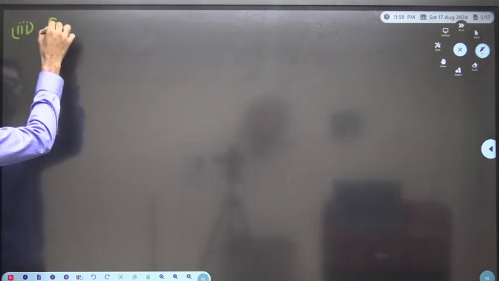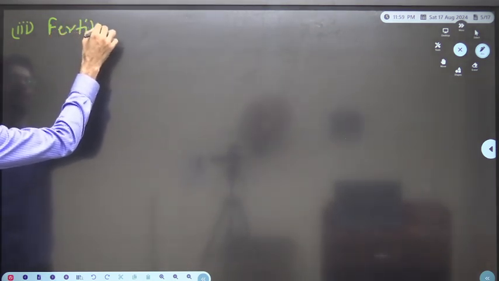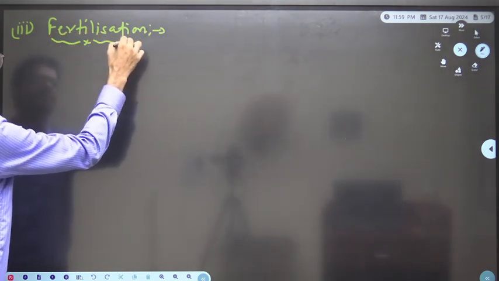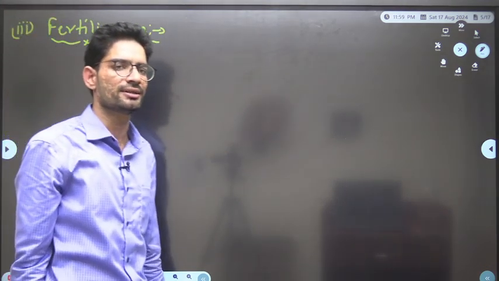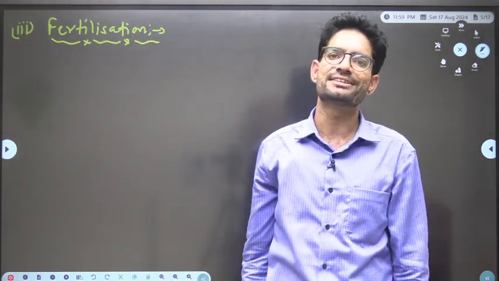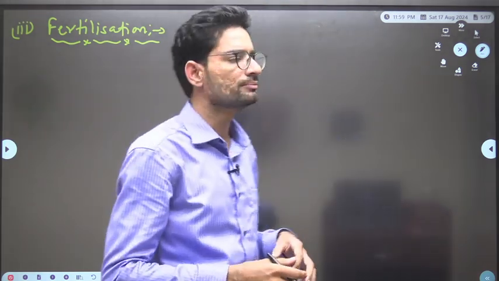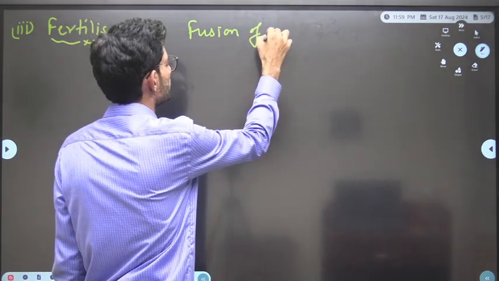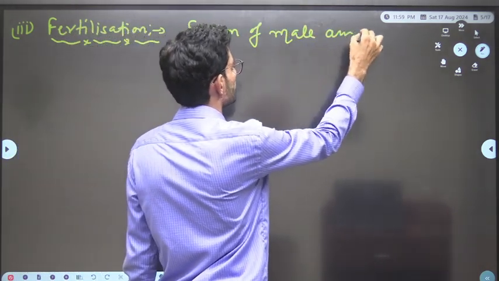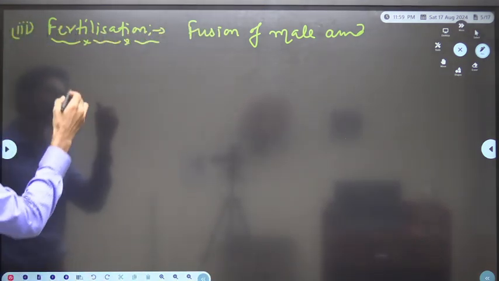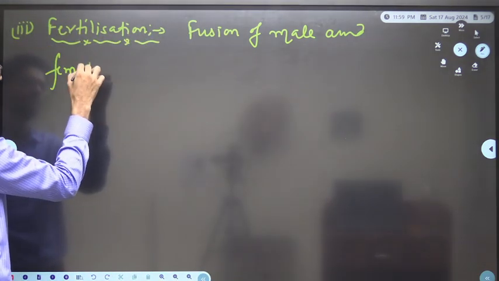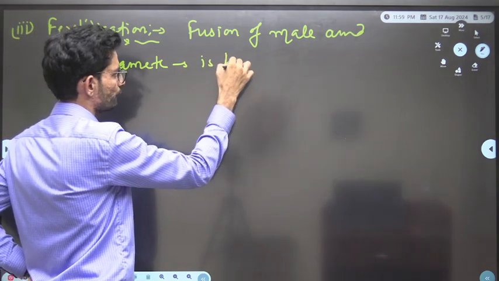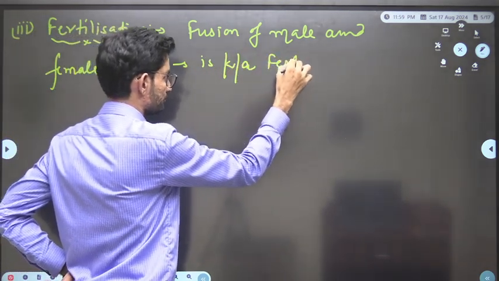And the third event is fertilization. We have discussed earlier that when the male gamete is transferred to the female genital tract, both male and female gametes fuse with each other. The fusion of male and female gamete is known as fertilization.